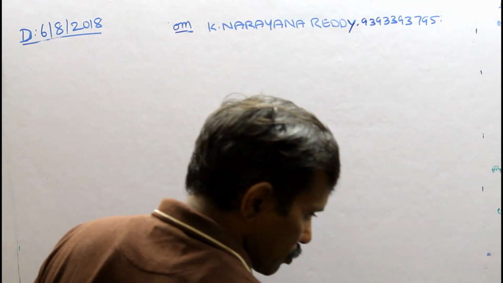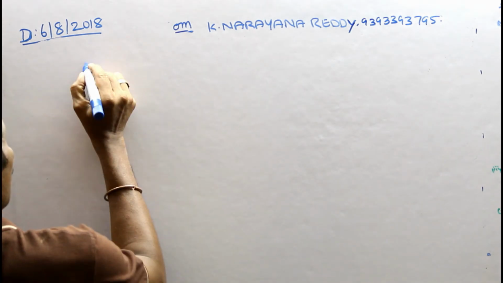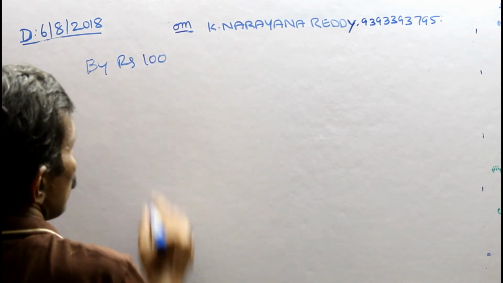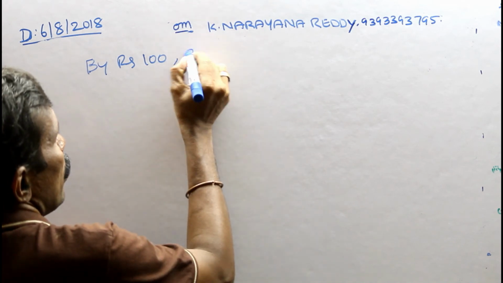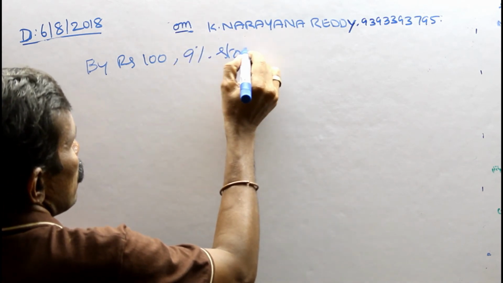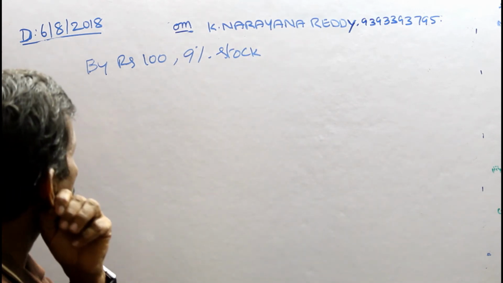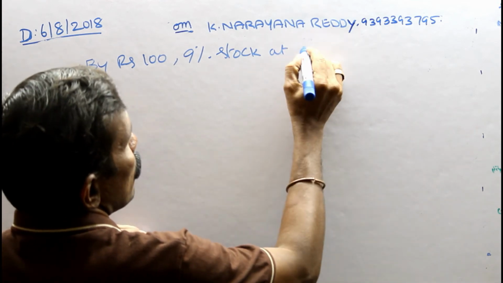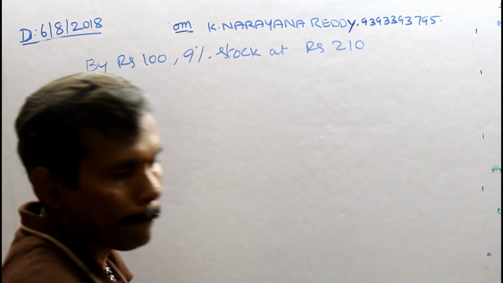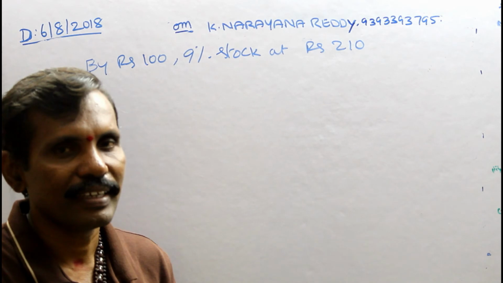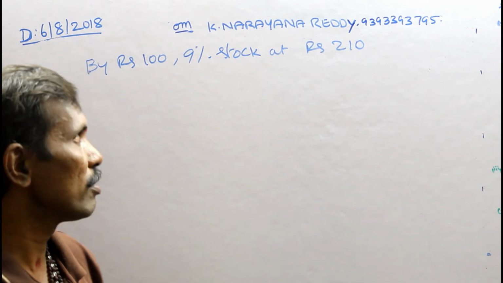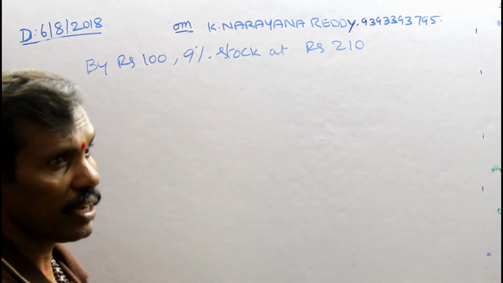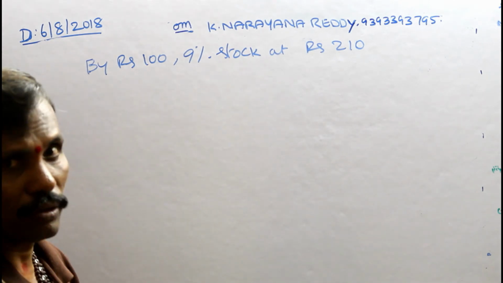For example, buy Rs 100, 9% stock at Rs 210. How do we identify what is the face value, what is the market value, and what is the income?